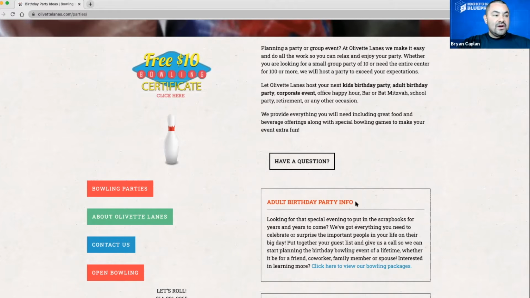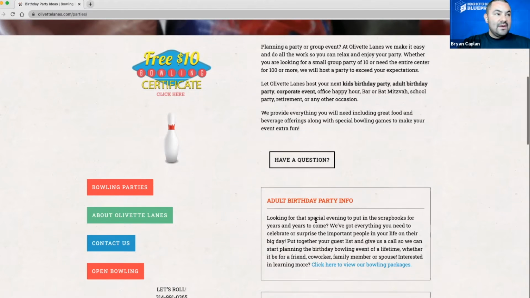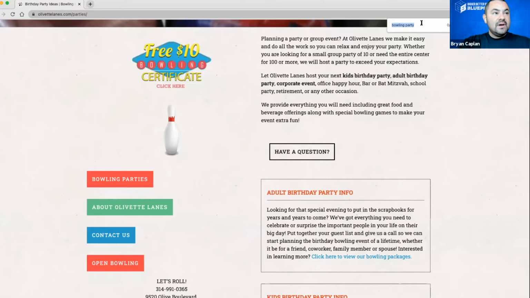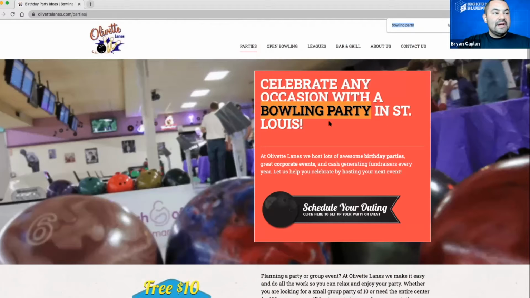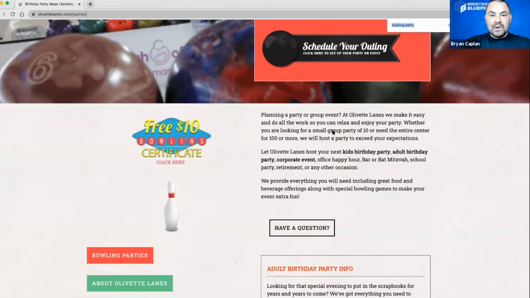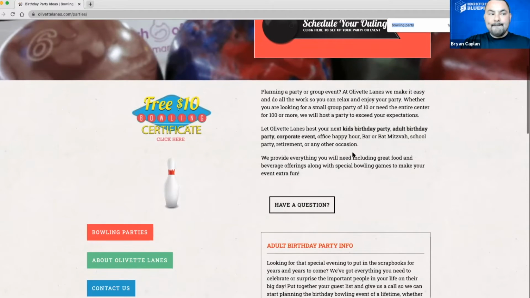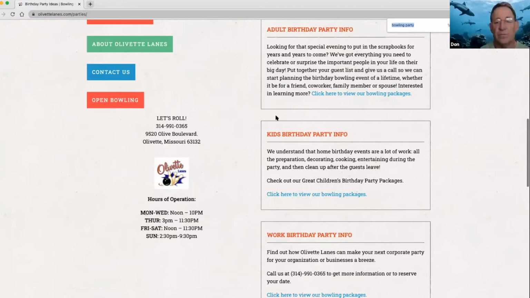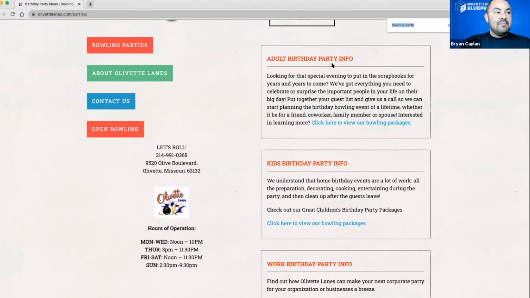So right here, we might want to put in bowling party. And then when I do a quick search, I'm only seeing bowling party up here. So we want to take that same keyword, since we're following the theme, and pop it into your copy as well. I would have it show up a couple times, maybe one time per couple paragraphs. Does that make sense? It does, yeah. So just pop that in all of these too: adult birthday bowling party, kids birthday bowling party.